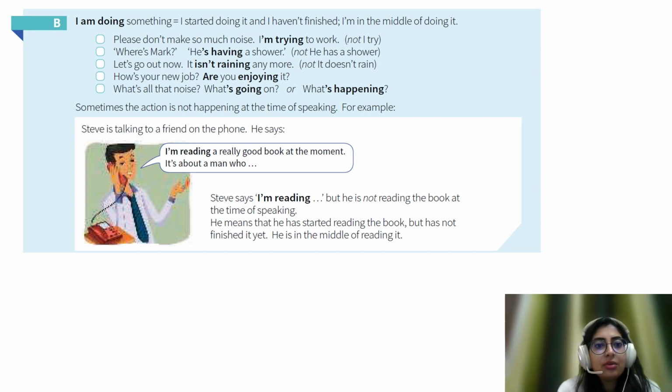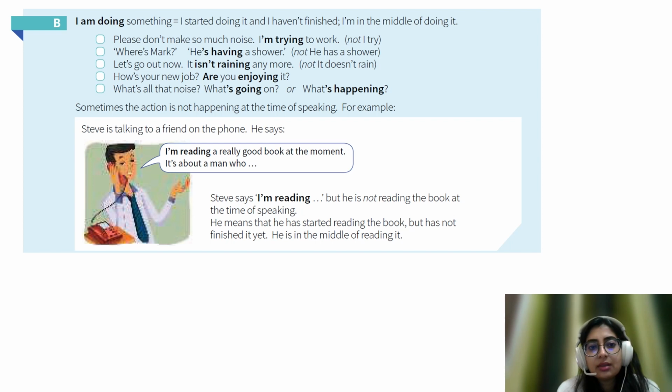The examples go by: please don't make so much noise, I'm trying to work, not I try. Where's Mark? He's having a shower, not he has a shower. Let's go out now. It isn't raining anymore, not it doesn't rain. How's your new job? Are you enjoying it? What's all that noise? What's going on, or what's happening?